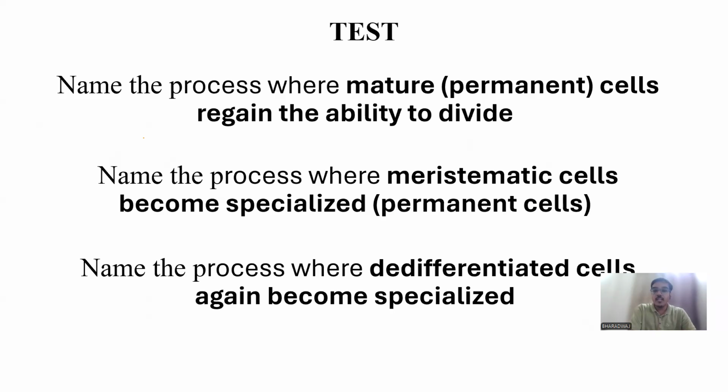Second question: name the process where the meristematic cells become specialized. Here the meristematic cells have become specialized. From a dividing state, it has become a permanent state. So it is a differentiation step.